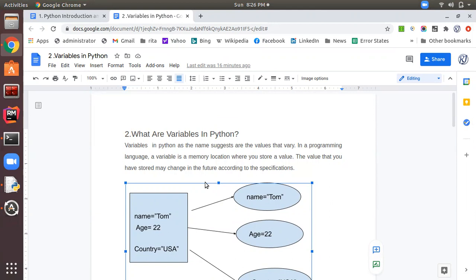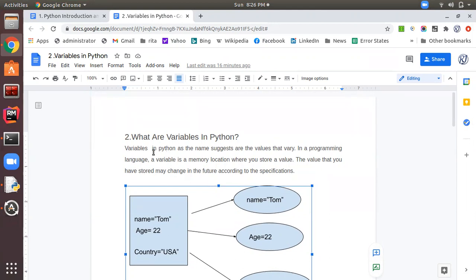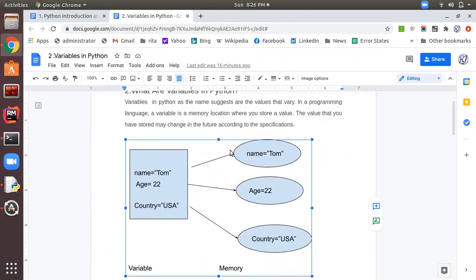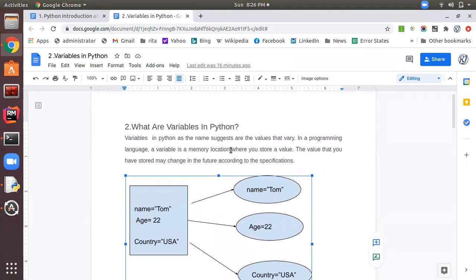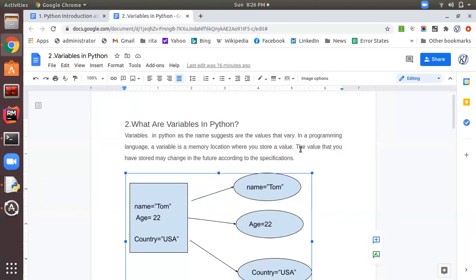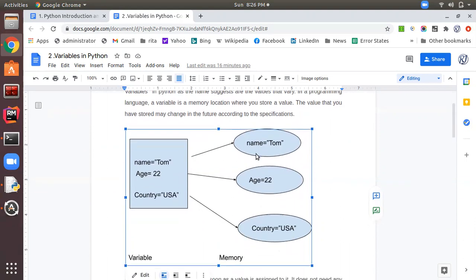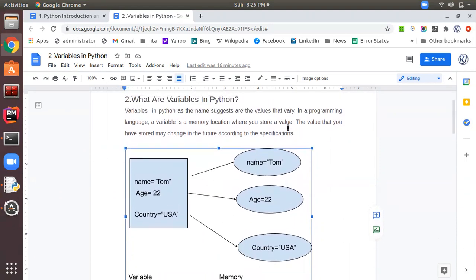So let's proceed to section 2 of the Python, that is chapter 2, what are variables in Python. So guys, variables in Python, as the name suggests, are the values that vary. In programming language, a variable is a memory location where you store a value. And the values that you have stored may change in the future according to the specification.